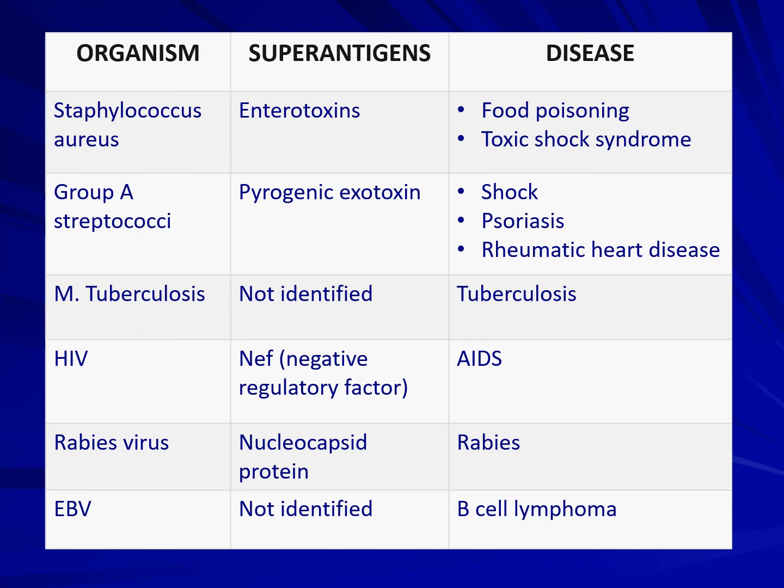Rabies virus, superantigen being nucleocapsid protein and the disease being rabies. Epstein-Barr virus causing the disease B-cell lymphoma as a result of a superantigen. So these are the various organisms acting as either the protein or a factor or a toxin released by the organism acting as superantigens and the resulting disease scenario.